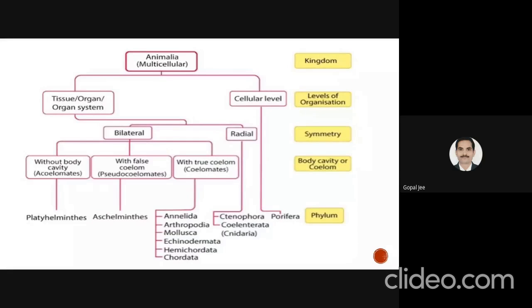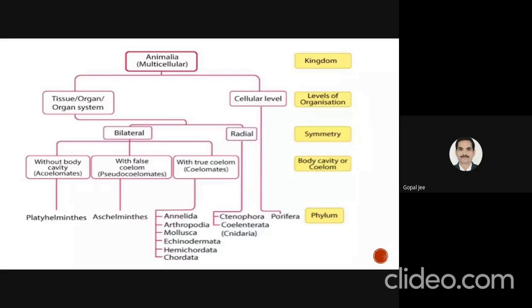The example of acoelomates is the platyhelminths. Examples of pseudocoelomates are the aschelminthes, and examples of the coelomates are Annelida, Arthropoda, Mollusca, Echinodermata, Hemichordata, and Chordata. When we consider tissue level organization with radial symmetry, it can be classified into Ctenophora and Coelenterata. When we consider the cellular level organization, the main phylum to be introduced is the Porifera, meaning having pores.